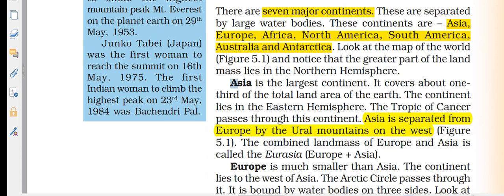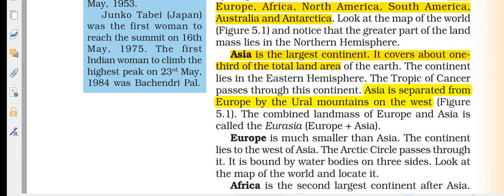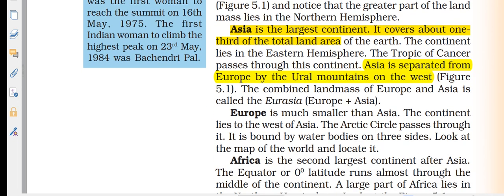Asia is the largest continent. It covers about one third of the total land area. The continent lies in the eastern hemisphere, and the Tropic of Cancer passes through it. Asia is separated from Europe by the Ural Mountains on the west. The combined landmass of Europe and Asia is called Eurasia.